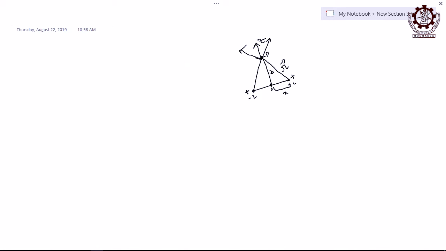You can try for the dipole, you can try for this, the procedure is the same, but the intensity directions are different. If it is a dipole, the direction is different. If it is the same charge, the direction will be different. Maybe the magnitude is the same, but the direction is different. That is why the intensity is different. Of course, since I have taken this as x, this direction is also the x direction.